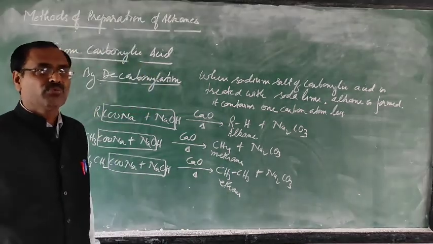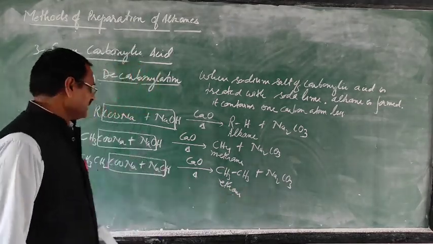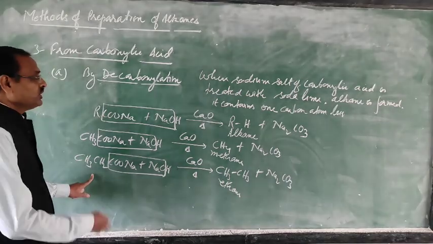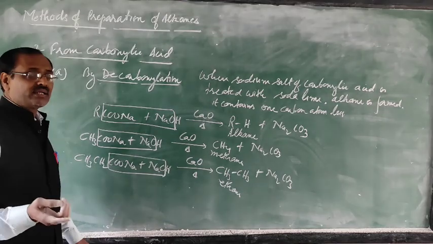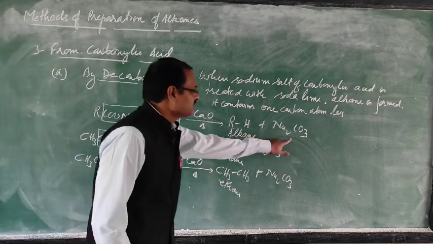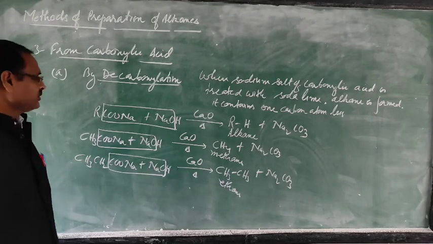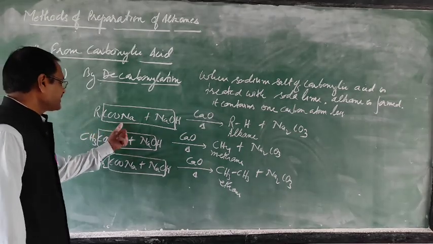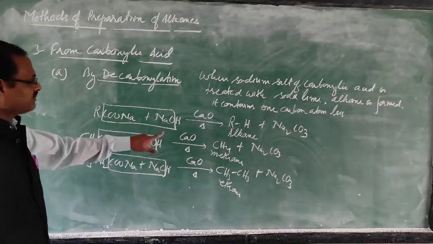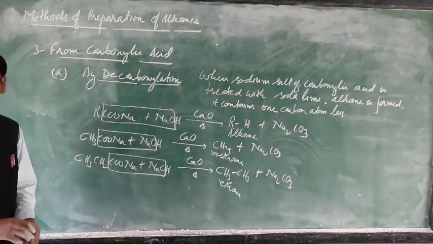In the same way, if you want to prepare propane, then sodium butanoate, which is the butanoic acid salt, you have to take. So this reaction is very useful in decreasing the number of carbon atoms, because one carbon atom is going into sodium carbonate. So if you want to reduce the number of carbon atoms in the compound, you can apply this. Just to see, acetic acid, if you take it with sodium hydroxide, you can get methane. So in the conversion, when it is coming, I will explain it.